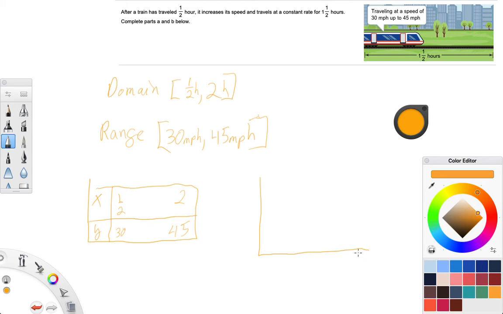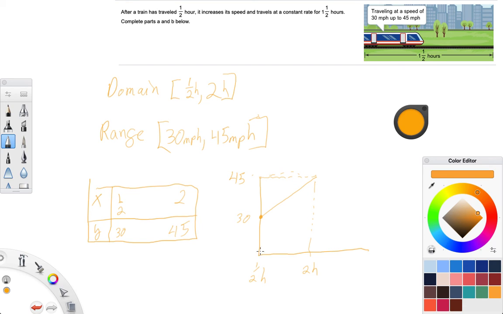On the other hand, a graph would be a pretty good representation. We could start here at a half hour because we don't have 0, and it's going to go all the way to 2 hours. Right here is going to be 45 miles an hour, and then down here is going to be 2 hours.